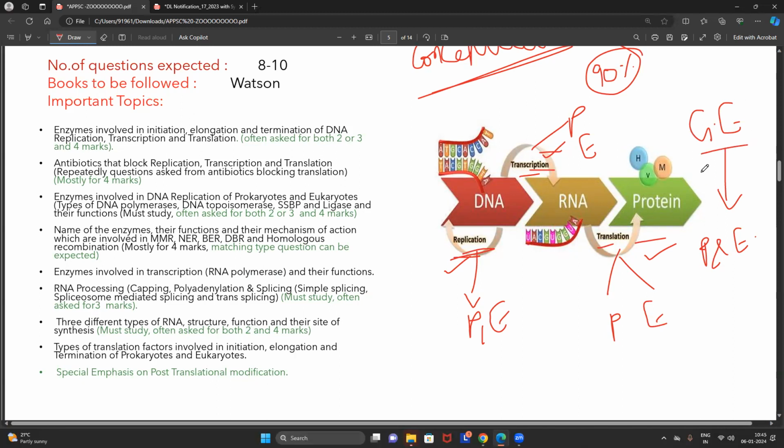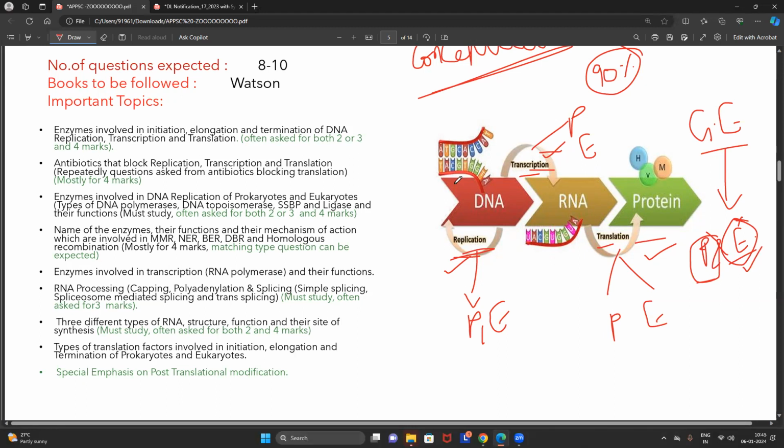In gene expression, again, most of the students just read the operons, that is the prokaryotic gene regulation, and they leave the eukaryotic gene regulation. Friends, eukaryotic gene regulation is also extremely important for the exam. You have to focus on it, because in a prokaryotic organism only 1 or 2 levels of gene regulation occur. In a eukaryotic organism, especially human beings, multiple levels of gene regulation occur. We have to read that in extreme depth. Then only we can cover that.